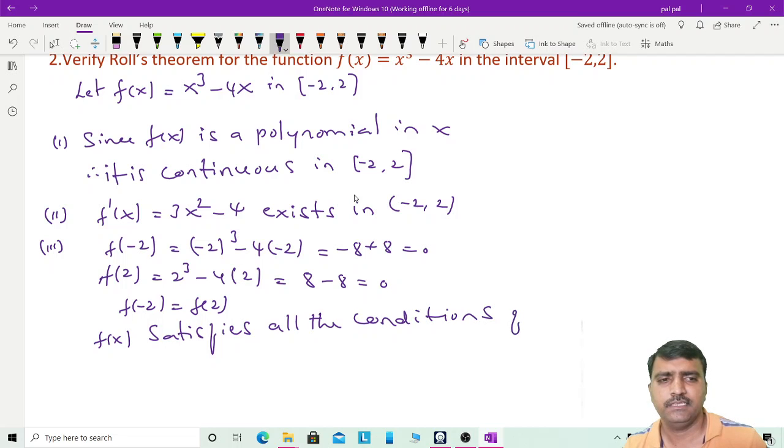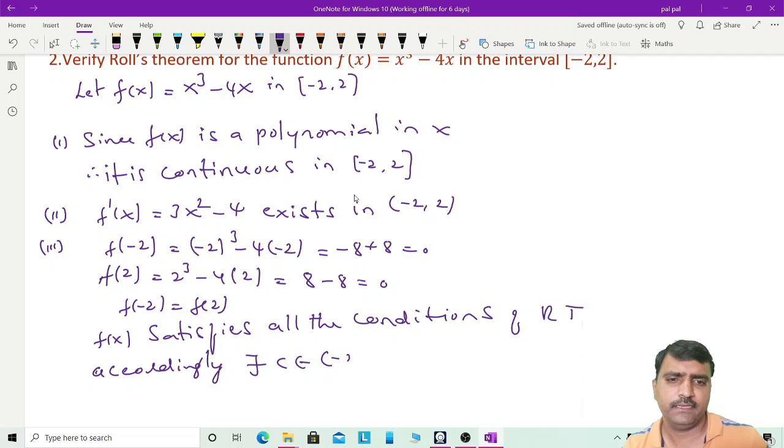All the conditions of Rolle's theorem. Accordingly, there exists c belongs to -2 to 2 such that f dash of c is equal to 0. What is f dash of c? It is 3c square minus 4 is equal to 0.